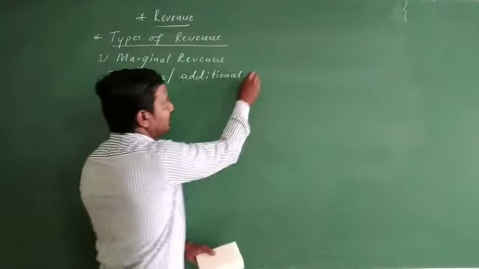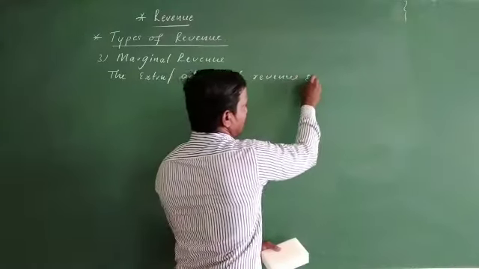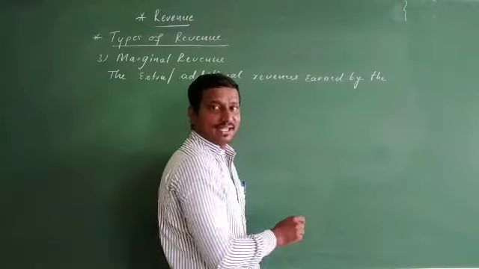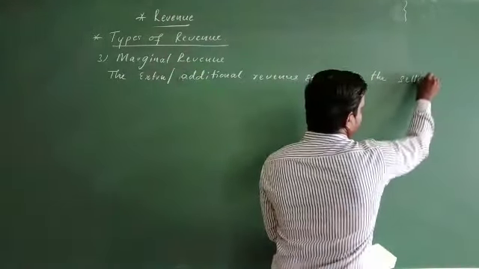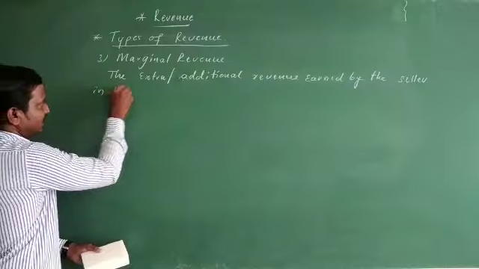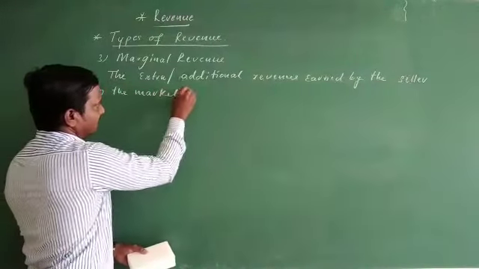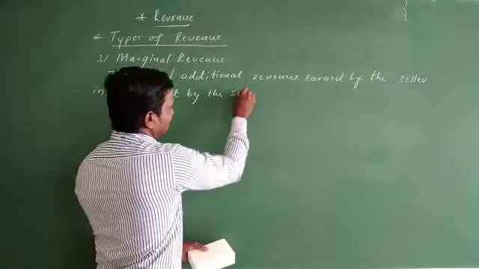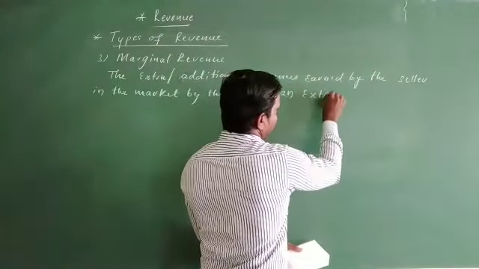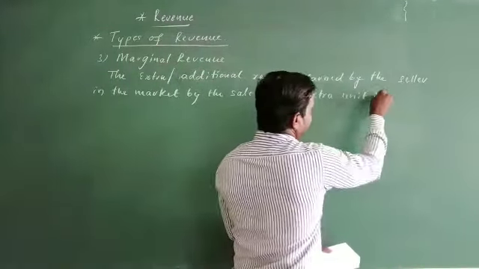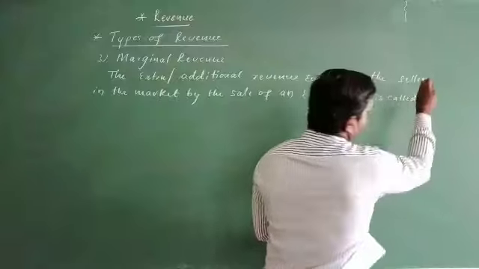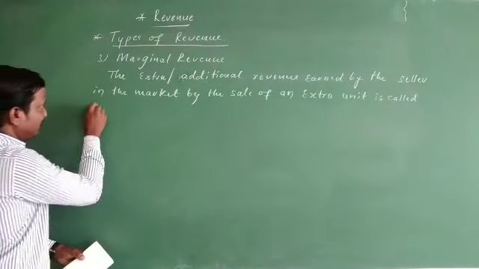The extra or additional revenue earned by the seller in the market by the sale of an extra unit is called marginal revenue.